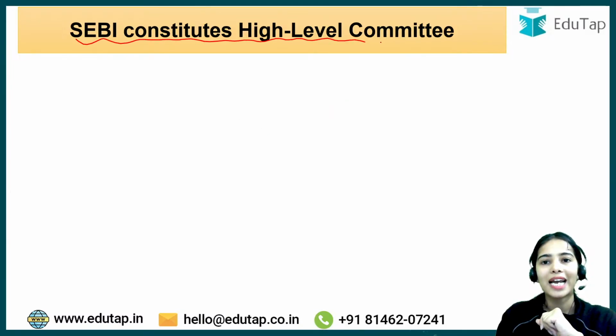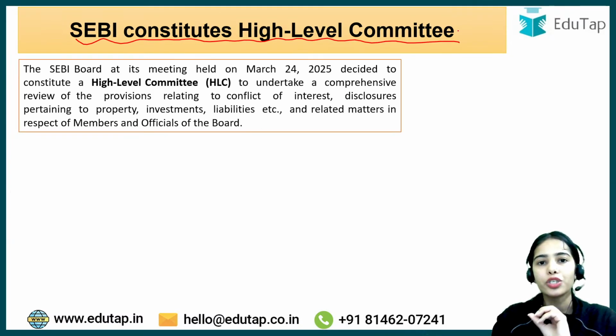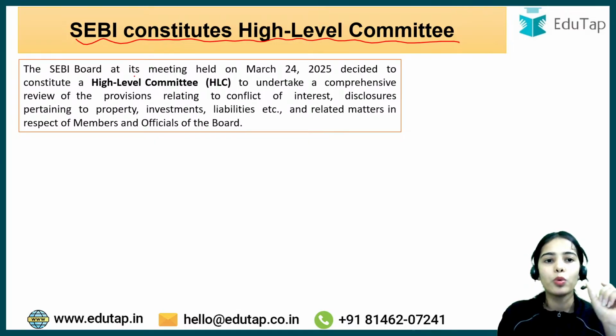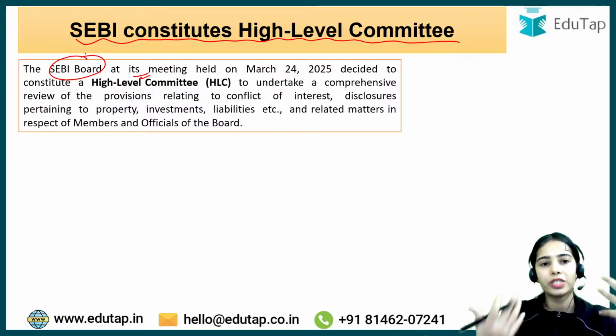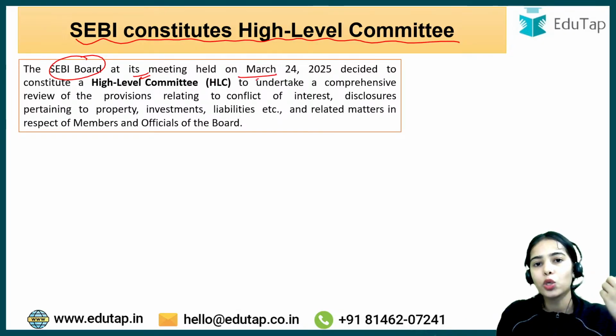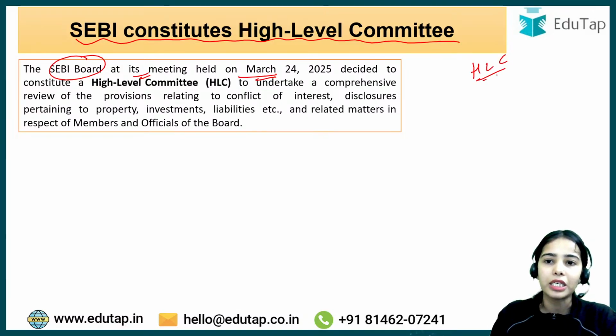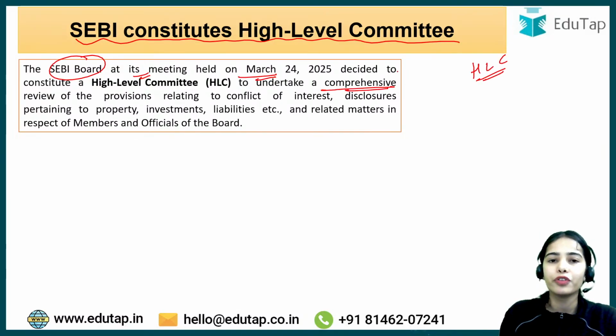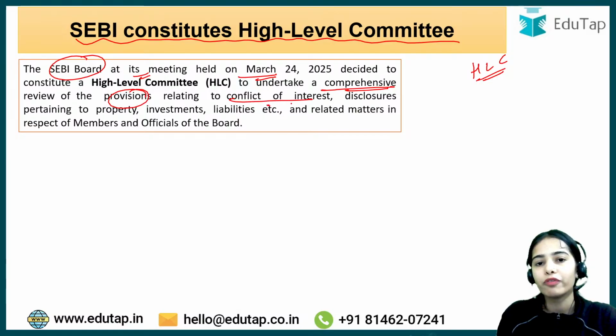Now SEBI constitutes a high level committee. So SEBI has constituted the high level committee. The SEBI board, that is the board of members of SEBI, at its meeting held on March 24, 2025, decided to constitute a high level committee to undertake a comprehensive review of provisions related to conflict of interest.